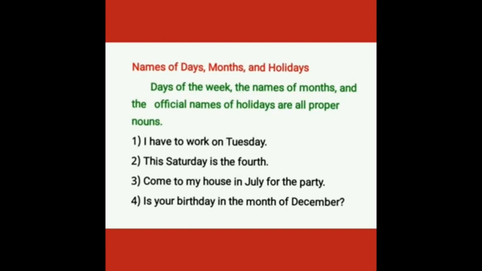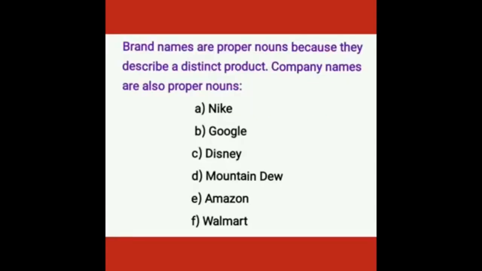Next, names of brands. Brand names are proper nouns because they describe a distinct product. So company names are also proper nouns. See the examples: Nike, Google, Disney, Mountain Dew, Amazon, Walmart. So these are all the names of companies and brand names.